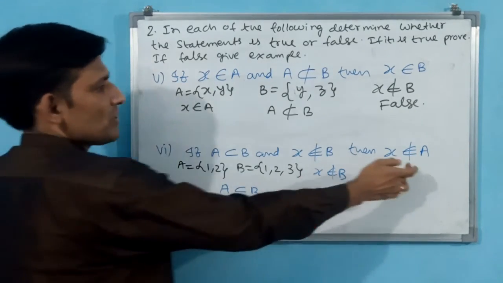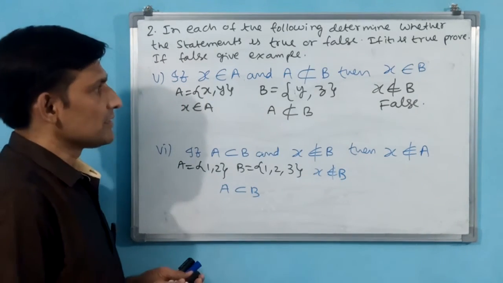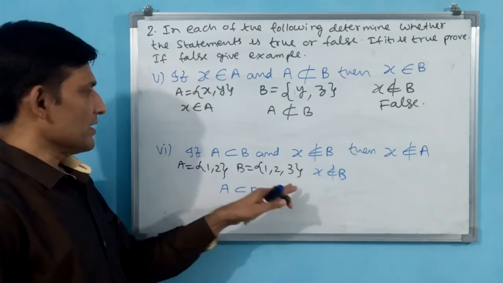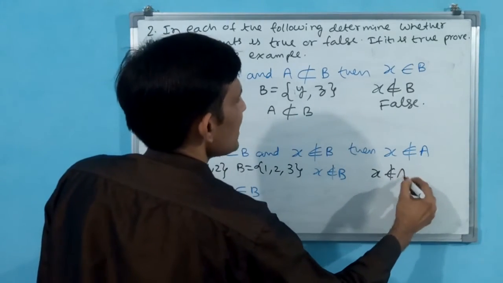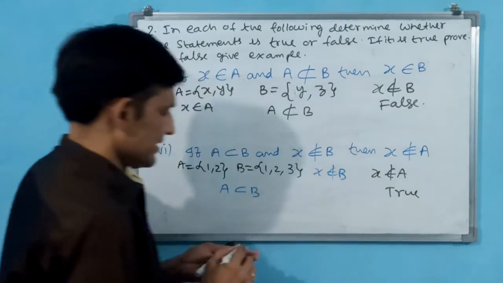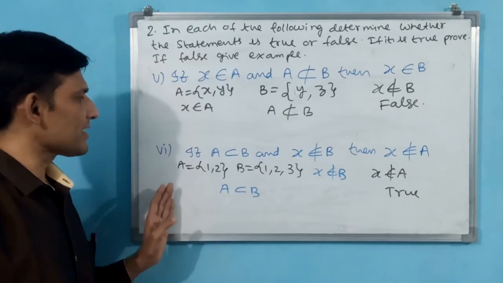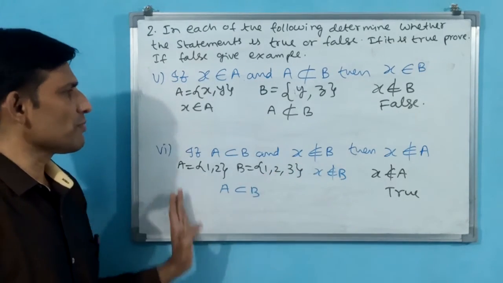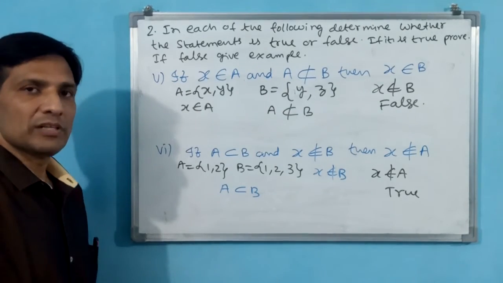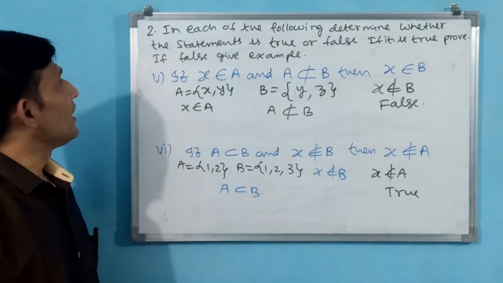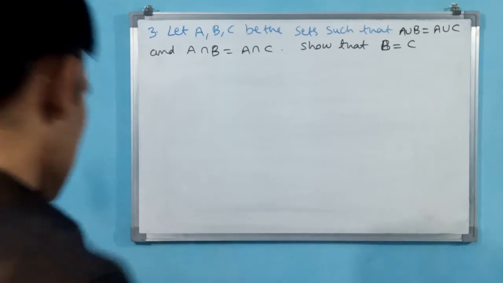Now you see here, X does not belong to A. Yes, that is also correct. X does not belong to A, true. In this way also we can make a set. Why? Because there is no guarantee that X not belonging to B means X should belong to A. It may not belong to A also. Such types of sets also will come. This is the answer for your sixth part of the second question. Shall we go for the third question?